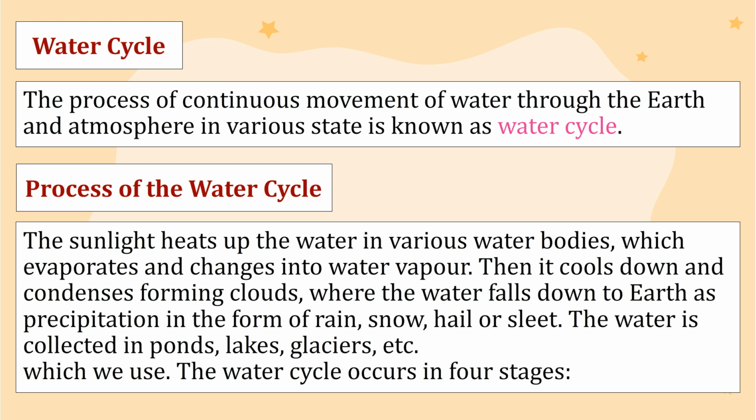Then it cools down and condenses, forming clouds, where the water falls down to earth as precipitation in the form of rain, snow, hail or sleet. The water is collected in ponds, lakes, glaciers, etc. which we use. The water cycle occurs in 4 stages.